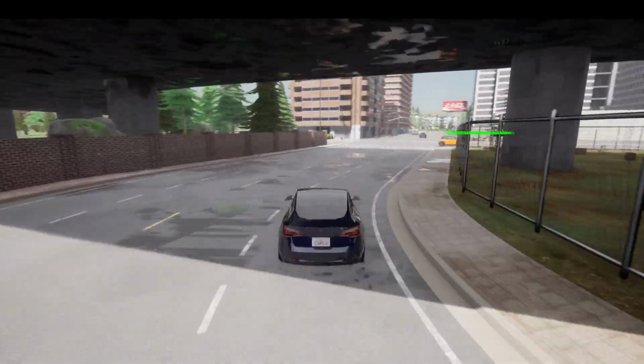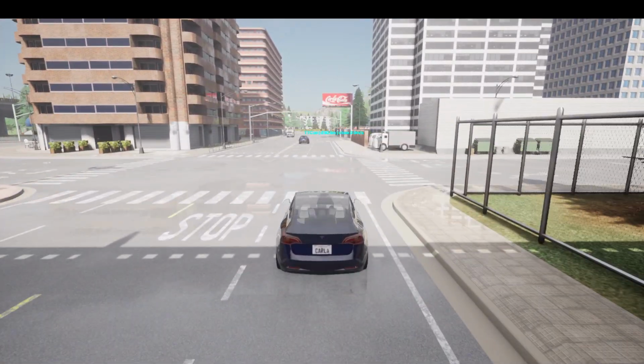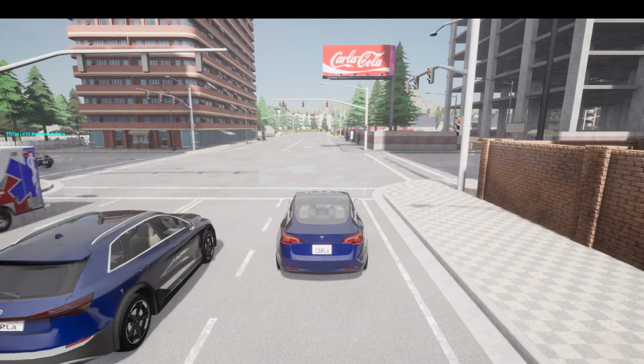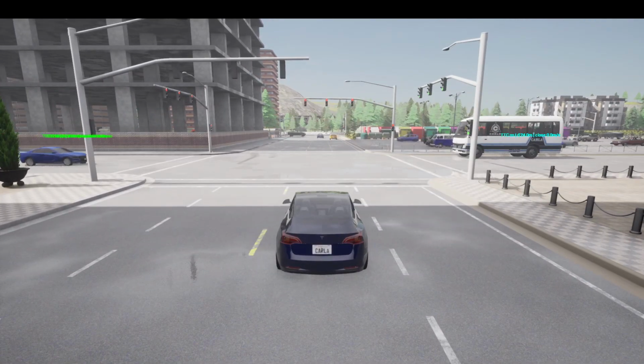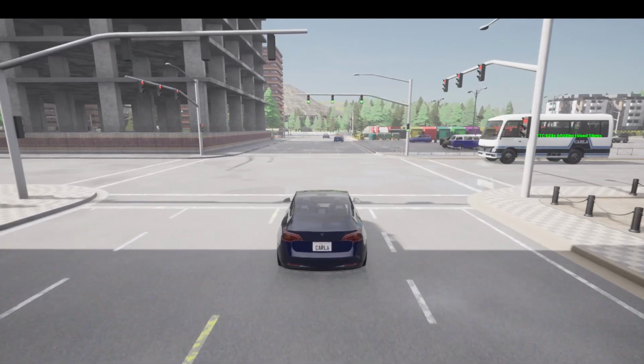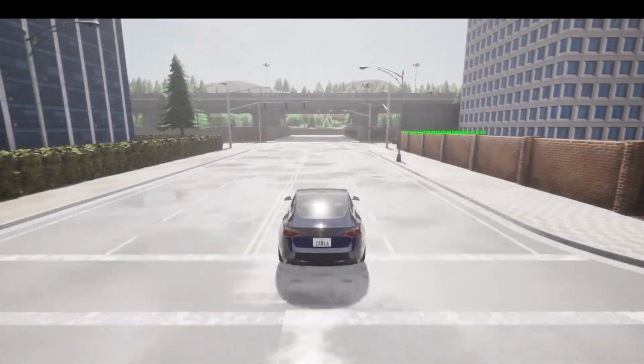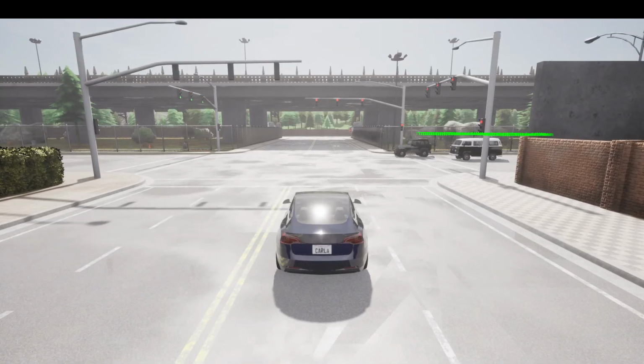Most autonomy evaluations focus on perception metrics like detection accuracy, but that doesn't directly tell you how close you are to crashing. So TTC is a classic safety metric that estimates how long until a collision occurs if the current motion continues. This project operationalizes TTC in CARLA so we can study how risk behaves under different conditions.